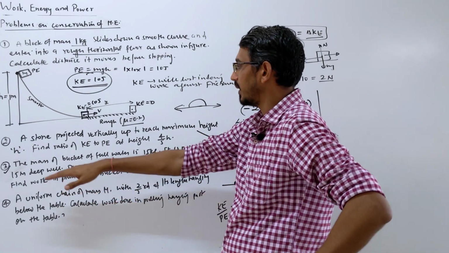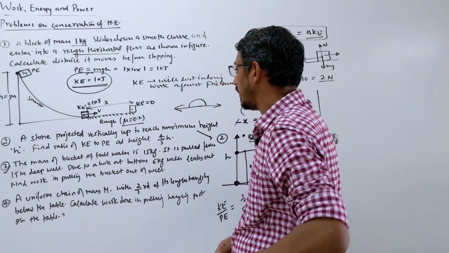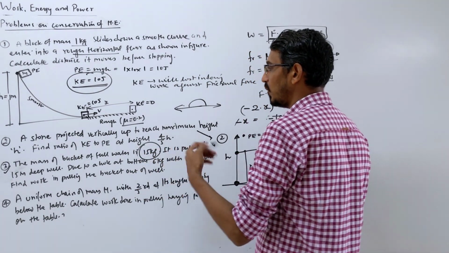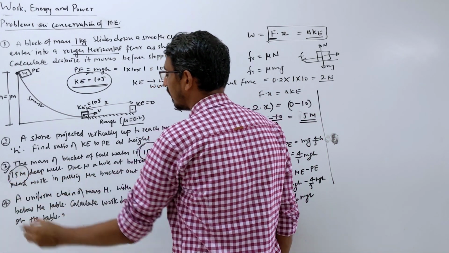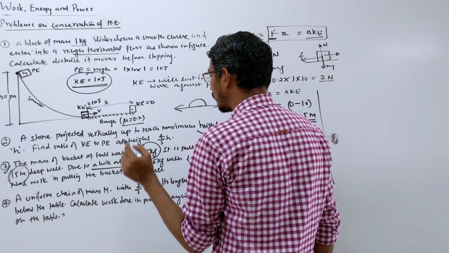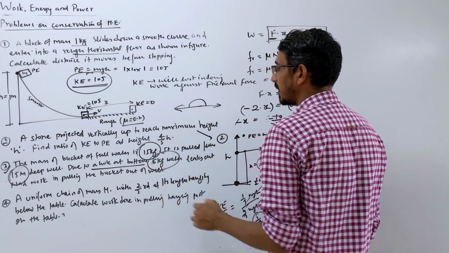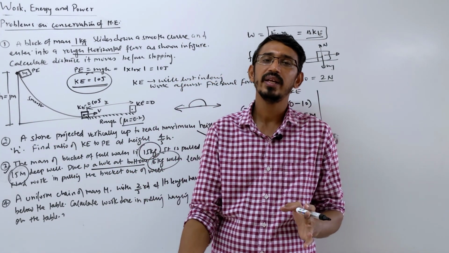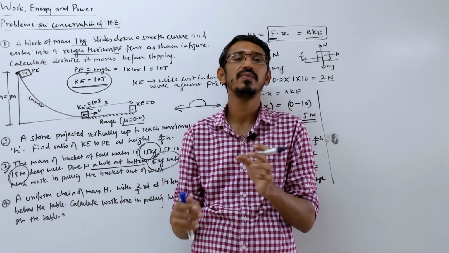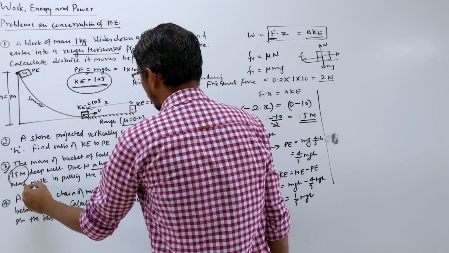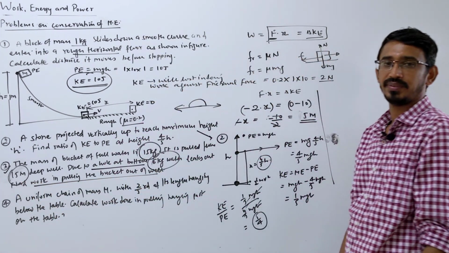What is the change here? The mass of the bucket full of water is 15 kg, given. The bucket is full, in a 15 meter deep well, depth also given, 15 meter. Due to a hole at the bottom, 6 kg of water is leaking. When you are pulling that bucket out of the well, there is a hole in the bucket and some water is leaking out, right? Yes. Now find the work done pulling this bucket out of the well.